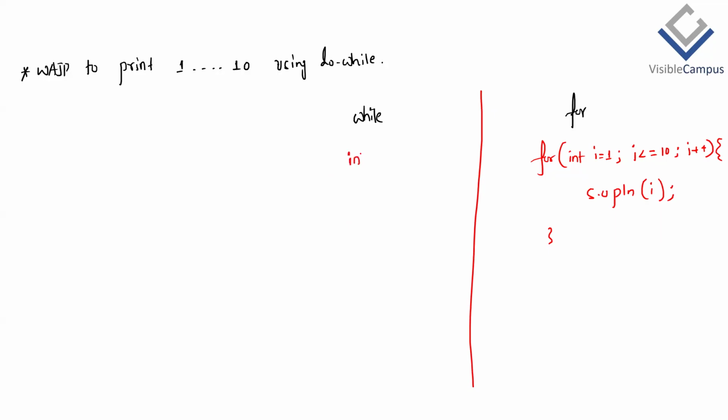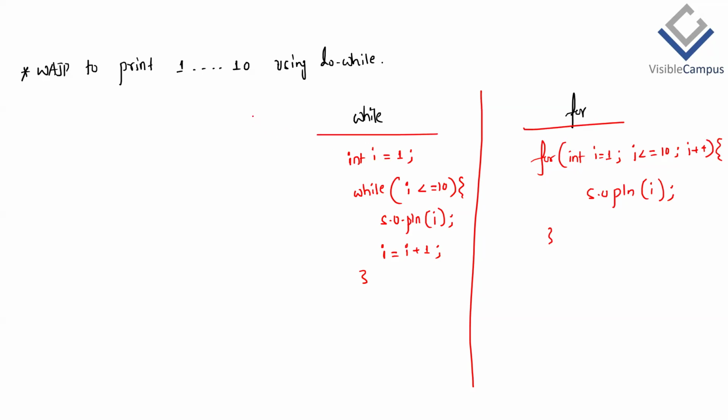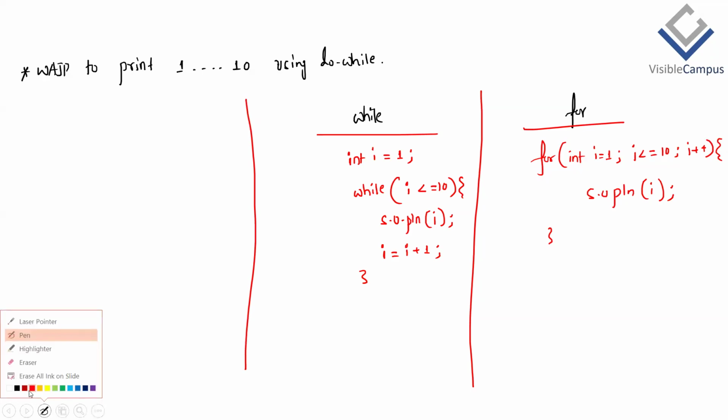Initialization has to be before, say int i equals 1 to start with, then while is a keyword in lowercase letters, then i should be less than or equals to 10, then in the loop body System.out.println, print the i value, followed by incrementing the i value by i equals i plus 1. Correct or not? Now, how do we write this using a do while loop? So first initialization again. Using this do while loop, how do you write the same requirement?